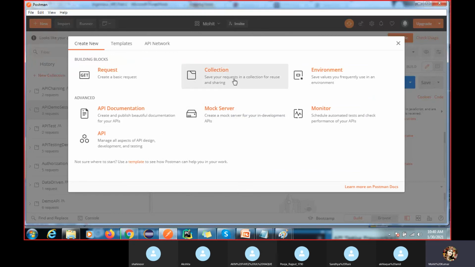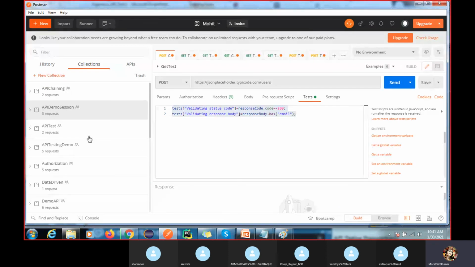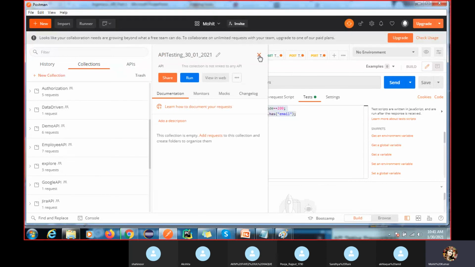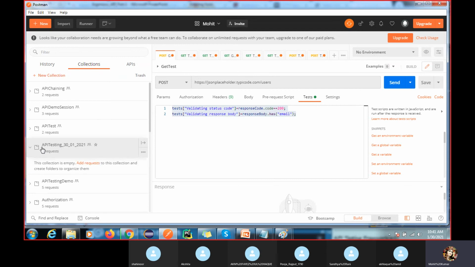Creating a collection is like creating our project. I'm writing the collection name as API testing. If I tell you, the collection is like the project. Just click create, and this folder will be created. It is already there in my system, where I have multiple projects. So this one. You can see this is the folder.